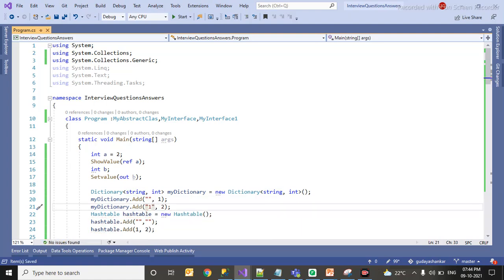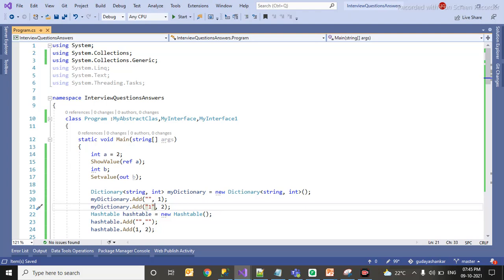One more important difference between dictionary and hash table is whenever you are trying to search for a key in a dictionary, if it is not present, it will throw an exception, KeyNotFoundException. When it comes to hash table, if you are trying to access a key and it is not present, it will simply return null. That is the major difference between hash table and dictionary.